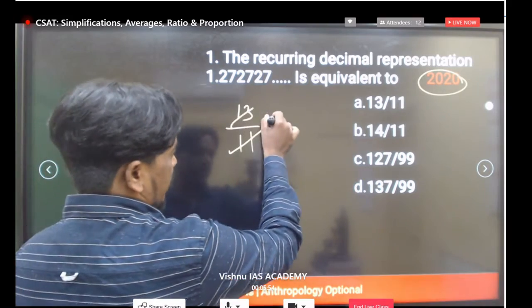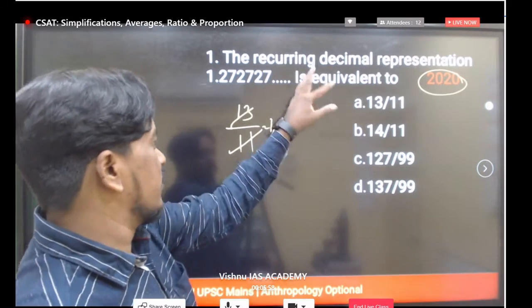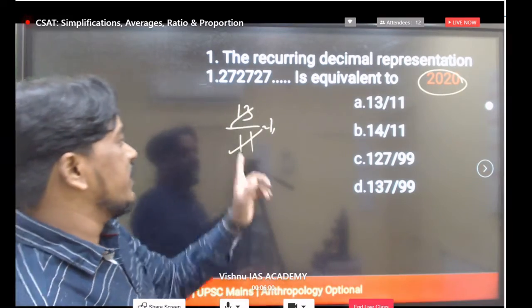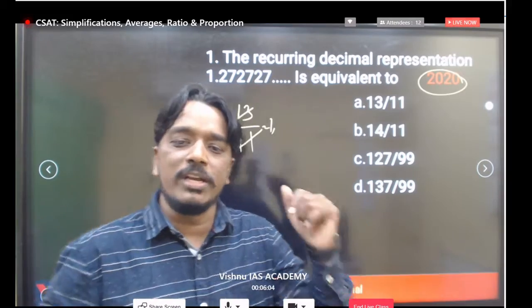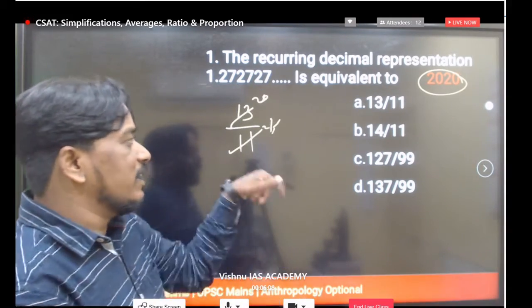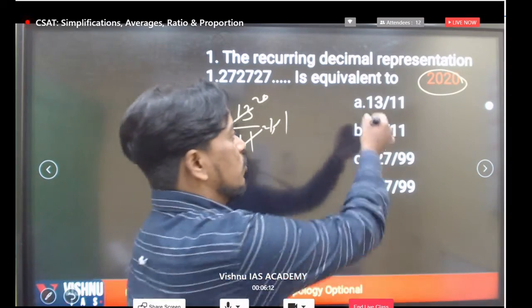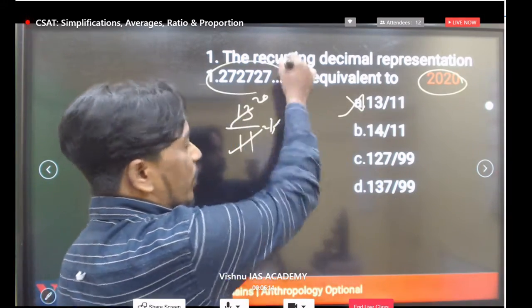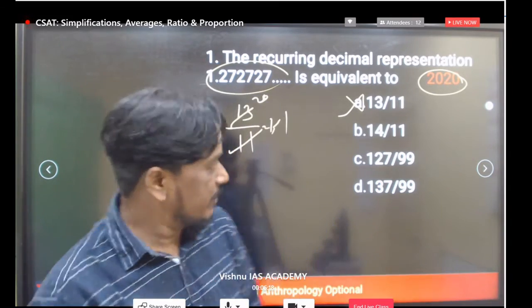11 goes in one time, okay. Next, we have to get 2727. If you subtract 13 minus 11, you get a remainder of 2. If you take a point here, 20, again one time only, so we get 1.1, which is not equal to the given value, so option 1 is eliminated. Similarly if you take option 2, yes, 14 by 11, very good.